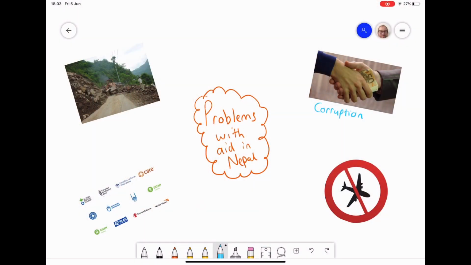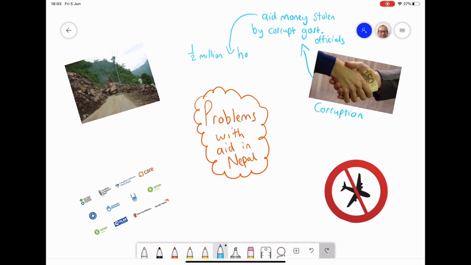So the aid provided by other countries for Nepal after the earthquake would have helped manage the hazard. It would have helped save lives. It would have helped prevent some of the longer-term effects. But there are also problems with the aid in Nepal. One of the first ones was corruption. Lots of the money that was given as aid was taken by corrupt government officials, and this means it didn't necessarily go to the places it had to in terms of helping rebuild the country,